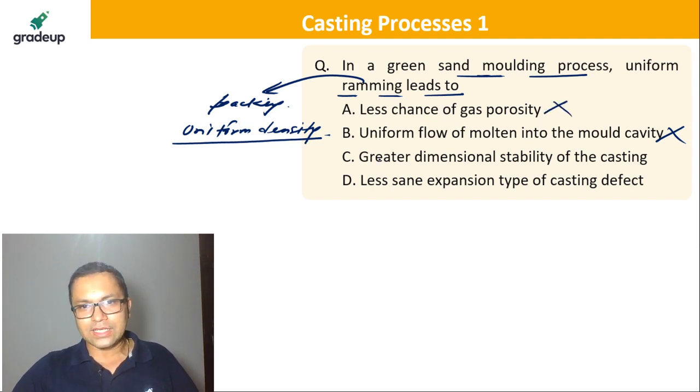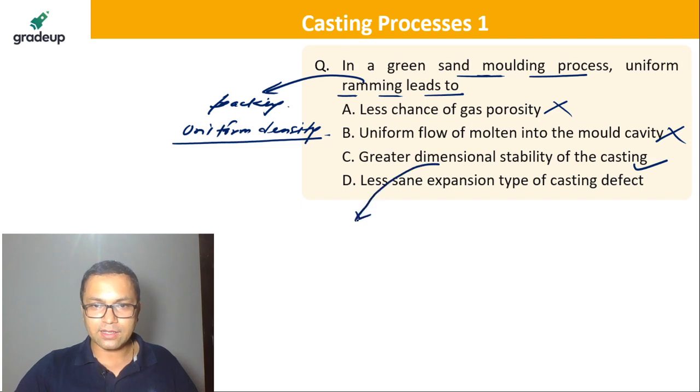So, what about this? Greater dimensional stability of the casting. It is true, actually. It is a possibility. Dimensional stability means that it's not going to deform.